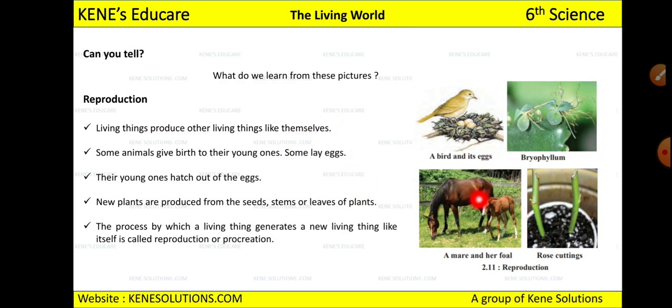Here if you see, यहाँ पे young one को they have given birth, while ये जो birds होते हैं वो egg से आएंगे, right? So some will lay eggs, and from those eggs the birds will come out. Some will give birth to this only. If you might have seen a dog egg से नहीं आता, right? So that is called as reproduction process. But जो birds होती है, they come out from egg, so that is also one of the reproduction process. Okay, so these are the different methods of reproduction which you are seeing here.